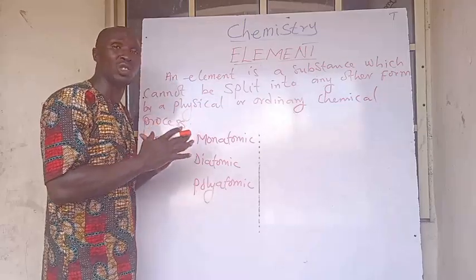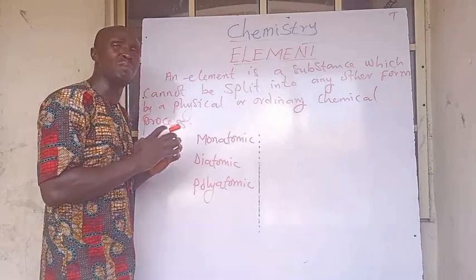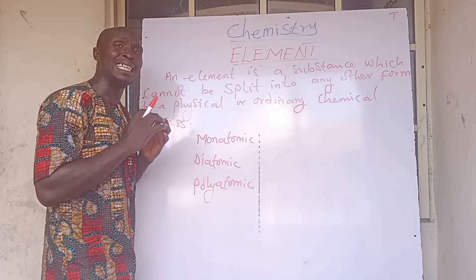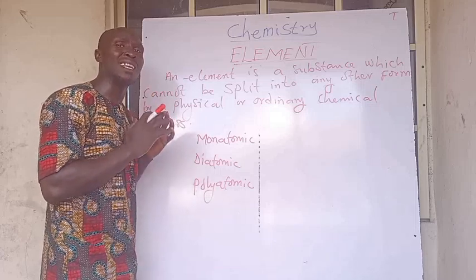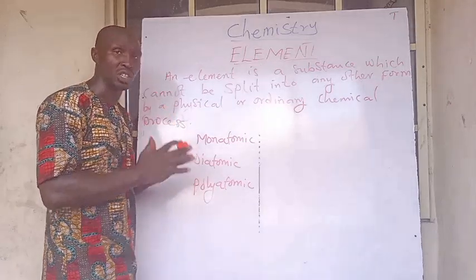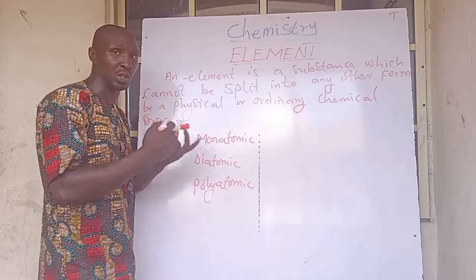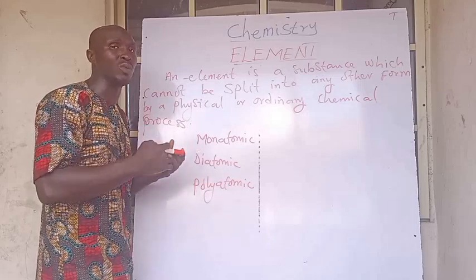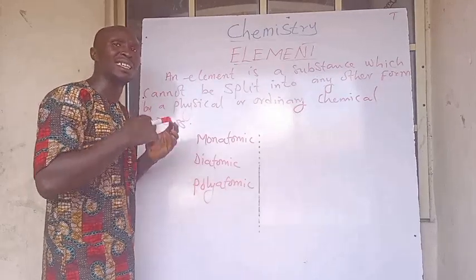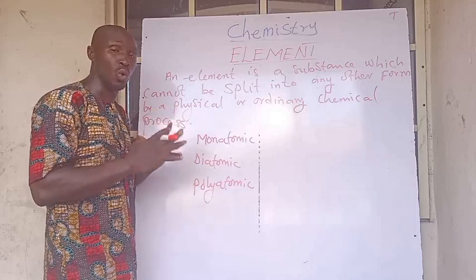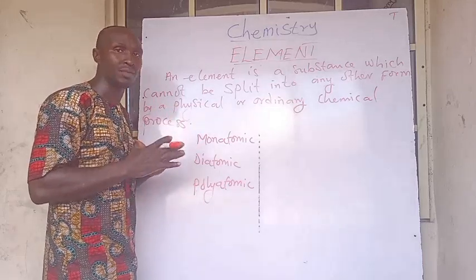For the monatomic elements, these are elements that can occur independently. They can occur on their own when they are not in a chemical reaction. But when they are in a chemical reaction, they can exist more than what? More than one. But when they are not in a chemical reaction, they can always stand on their own, independently.